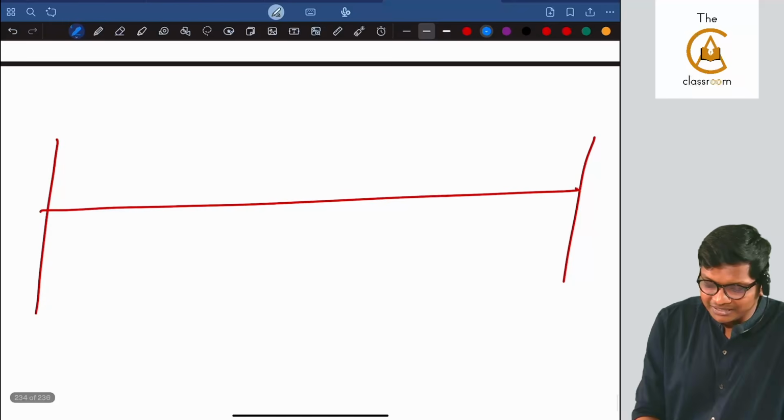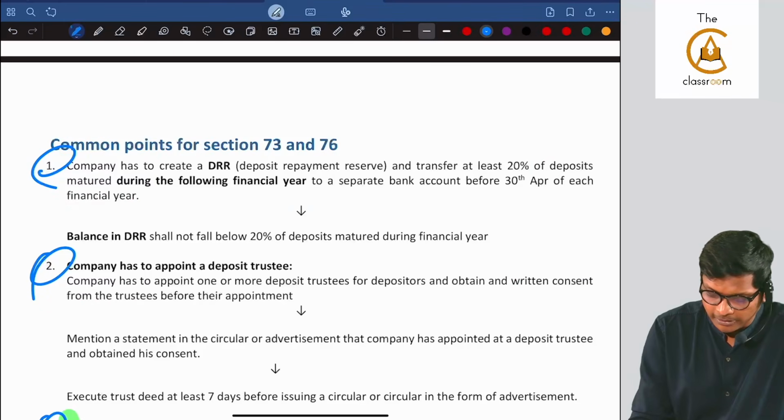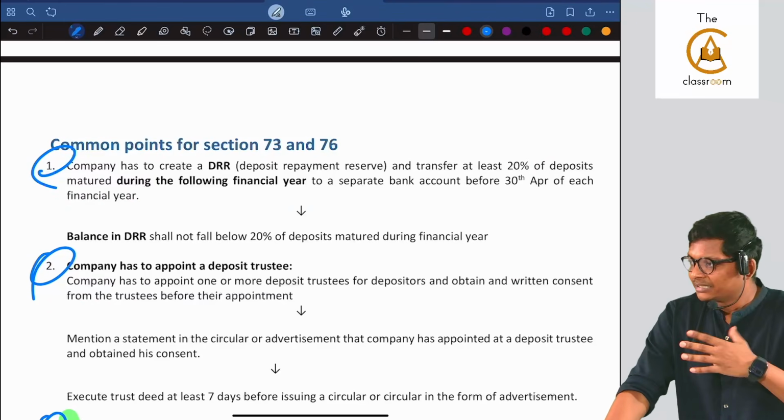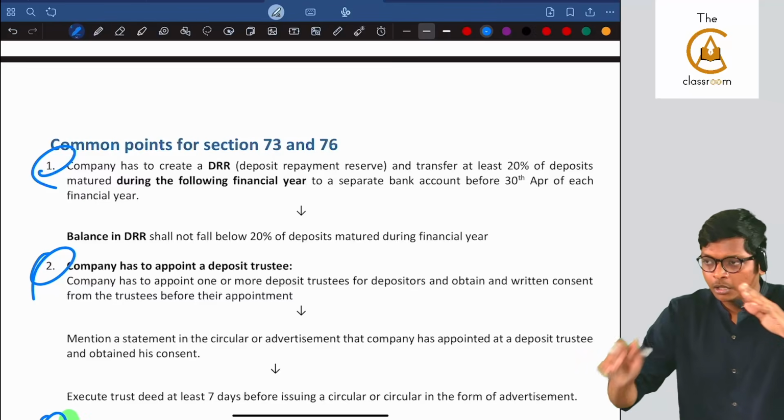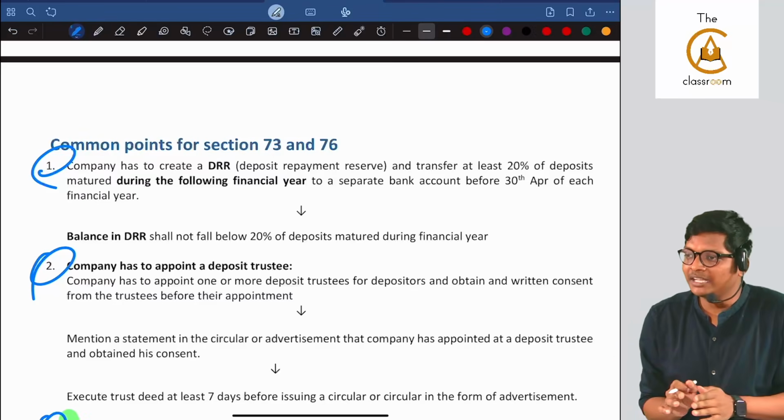How do the numbers work here? Read the provision, guys. Are you all understanding? I am not teaching you redemption of debentures here, DRR. That's a huge concept. With this example, you understood briefly.